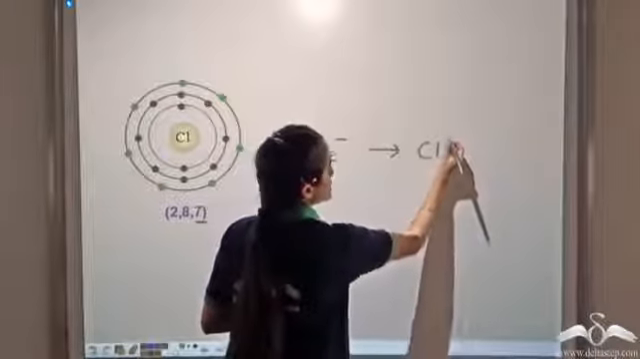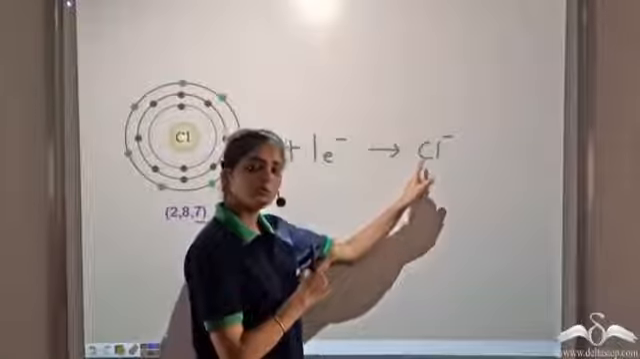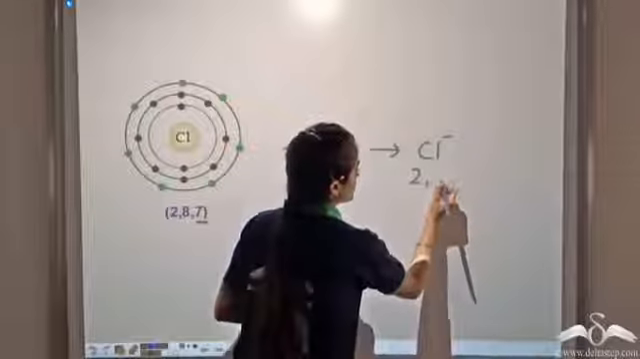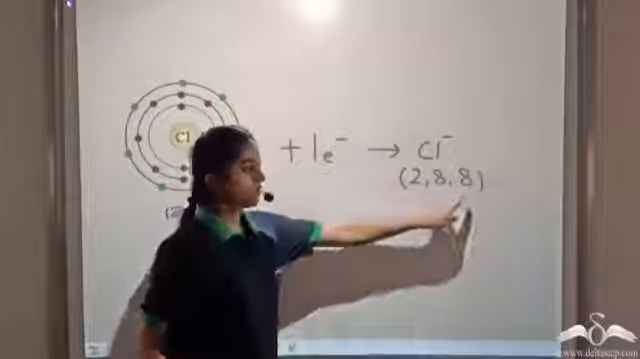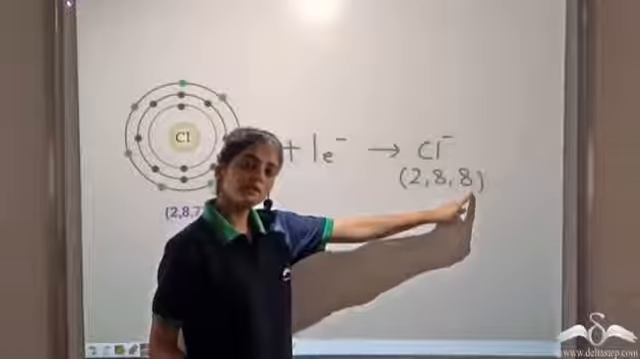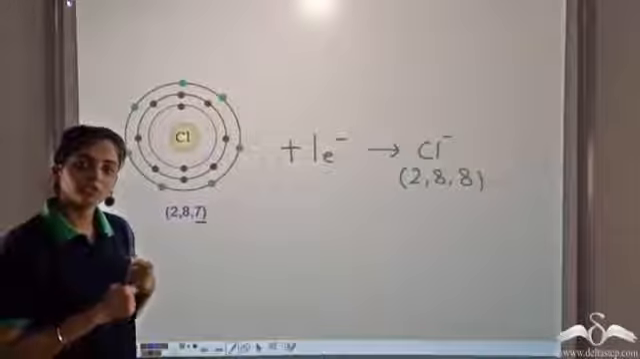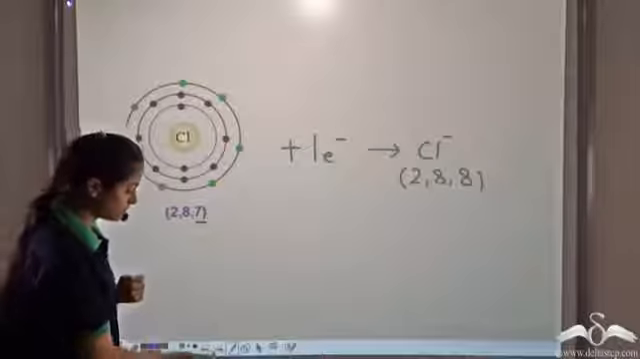So when it gains 1 electron, it becomes Cl-. As there is 1 extra electron now, it becomes a negative ion having the electronic configuration 2, 8, 8. So now there are 8 electrons in the valence shell, so it is stable. So chlorine gains 1 electron to satisfy the octet, hence chlorine is a non-metal.